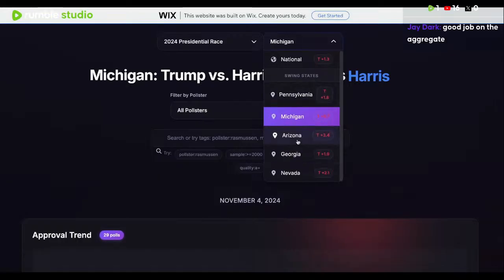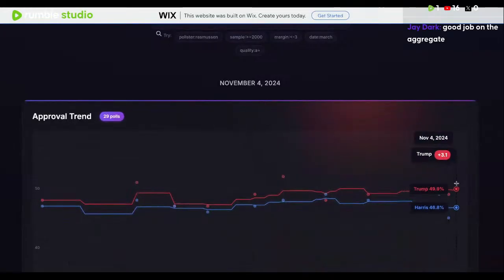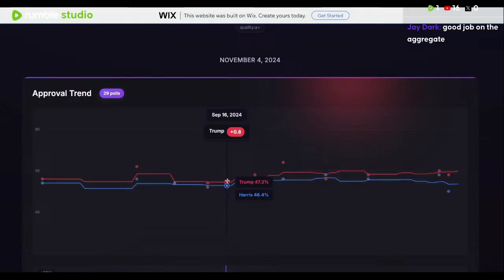And then Wisconsin, when we had tested it, it was actually really nice. North Carolina and Wisconsin aren't here. I'm assuming those are going to be added in a minor update that's coming up. Arizona comes in at Trump plus 3.1, so he wins it by 3.1% in the average.